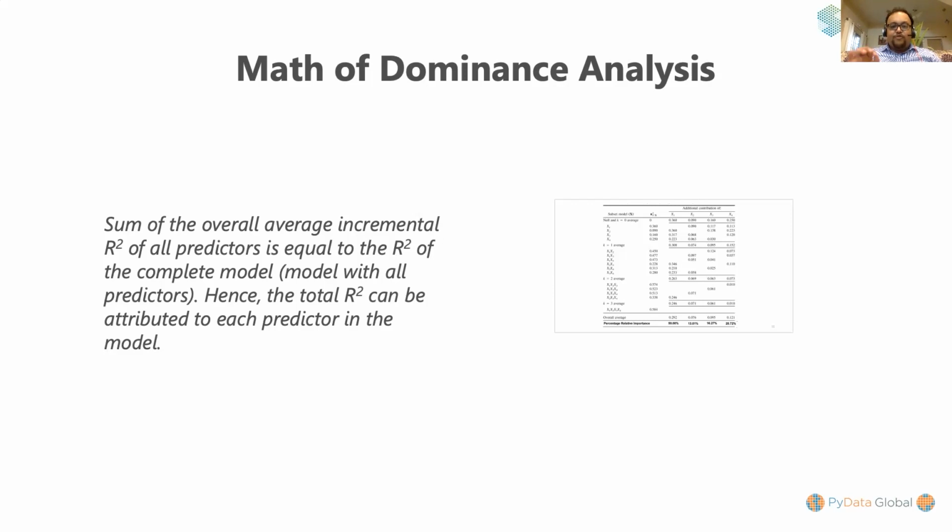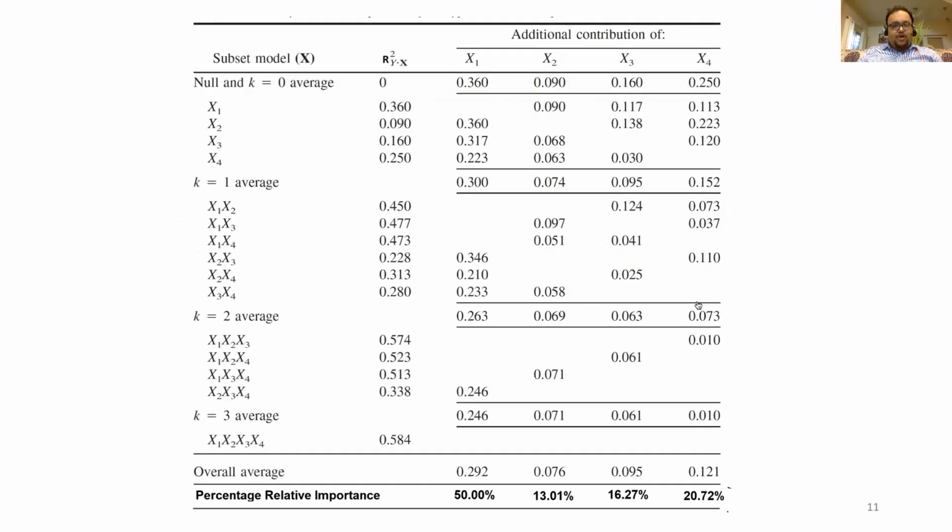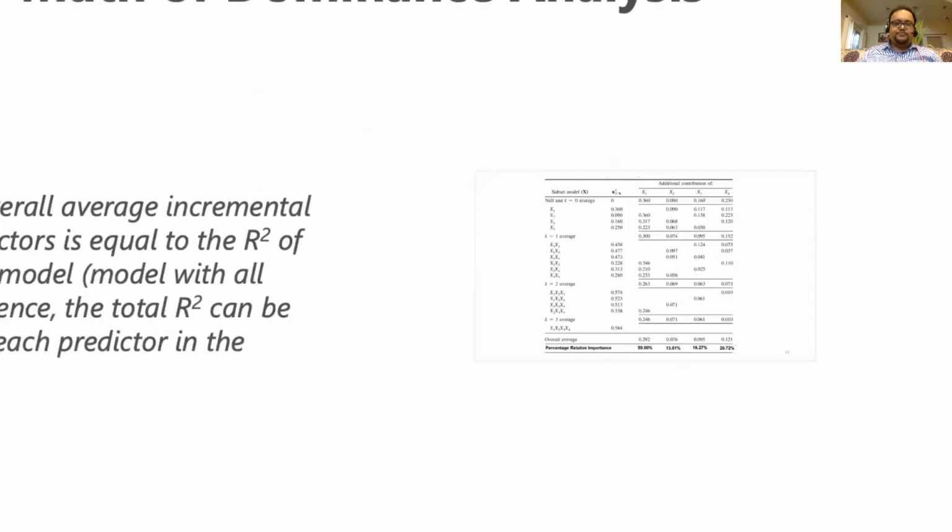The concept of dominance is based on incremental R squared contribution, and you can read more on that in the official documentation of the library. Now this is an illustration of a 4 variable, or 4 feature, world, right? You can see how we have calculated the average incremental R squared contribution across all subset models.